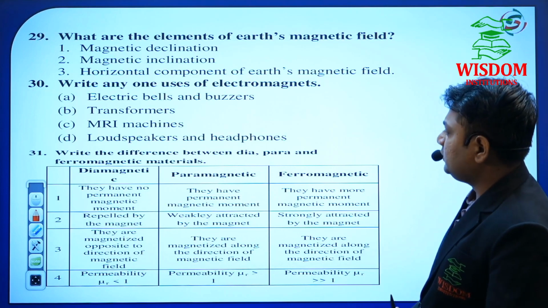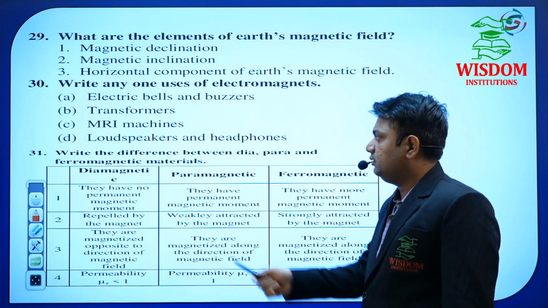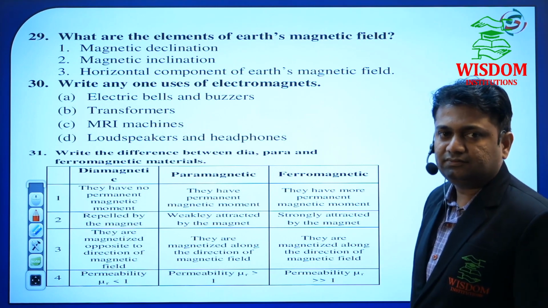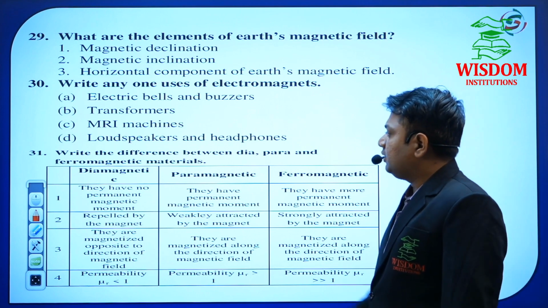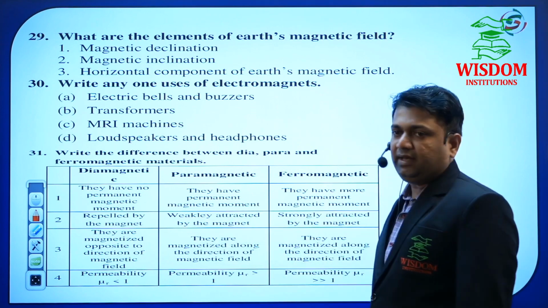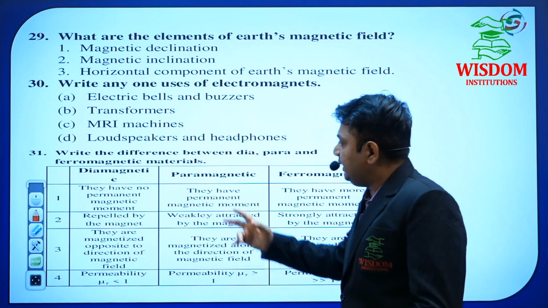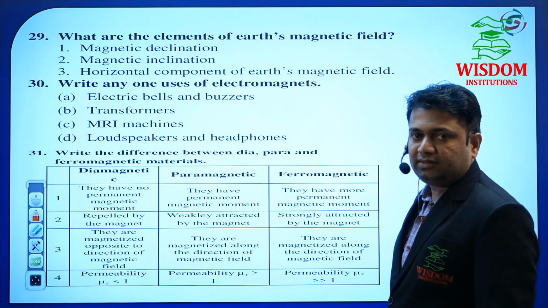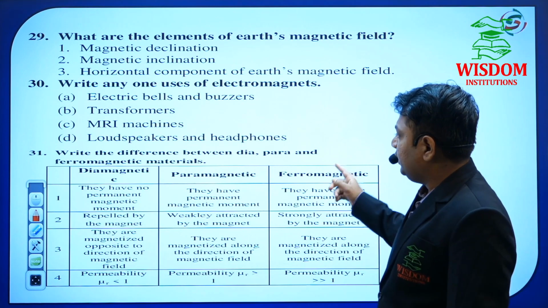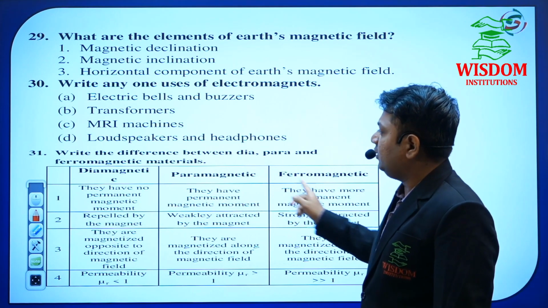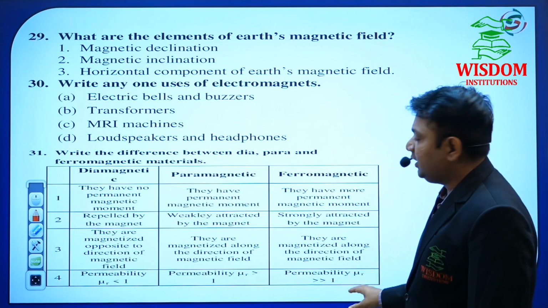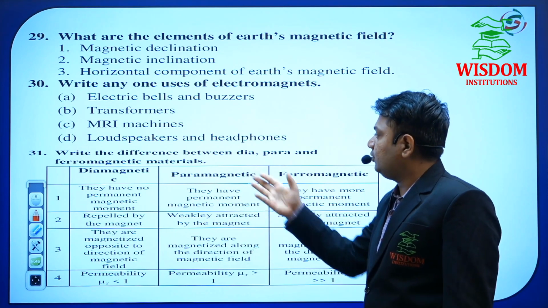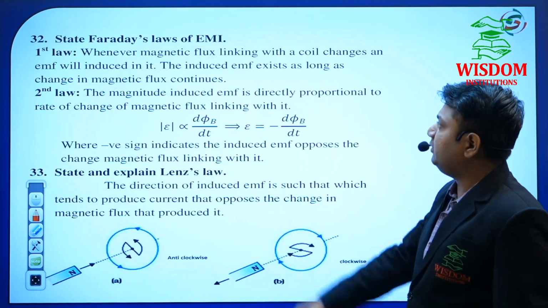See here, in so many question papers, he has given the differences between dia, para, and ferromagnetic materials. Okay, in magnetism and matter, compulsorily these three topics are important. He may ask any two differences, meaning what? Diamagnetic and ferromagnetic, or paramagnetic and ferromagnetic. Linking with ferromagnetic, he may link either paramagnetic or diamagnetic, but this ferromagnetic material is very, very important. Okay, so read this table, then you'll get the idea about the dia, para and ferromagnetic materials.